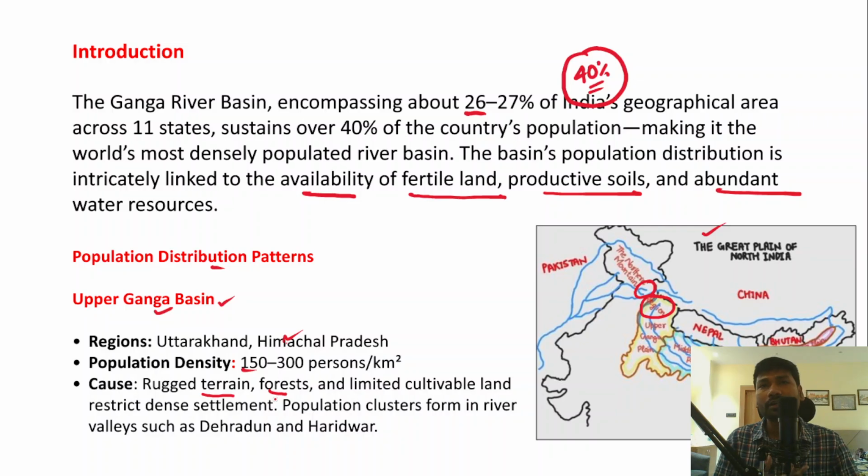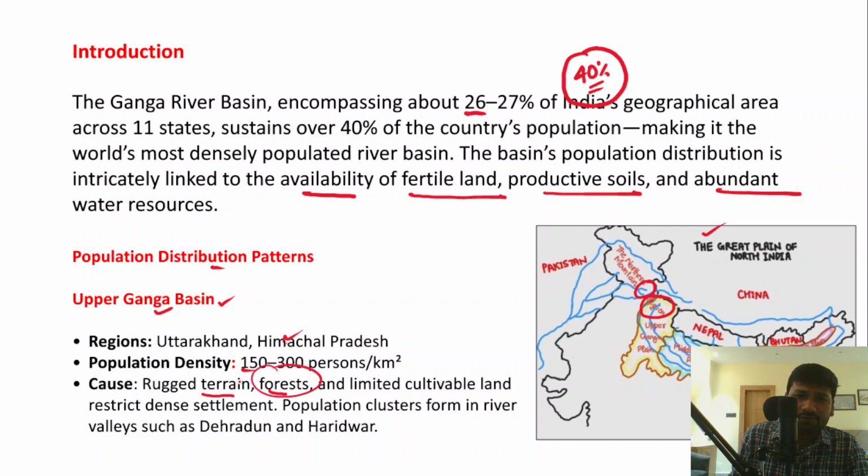When you have a limited cultivable area, people generally don't live there, because society is predominantly agriculture dependent.